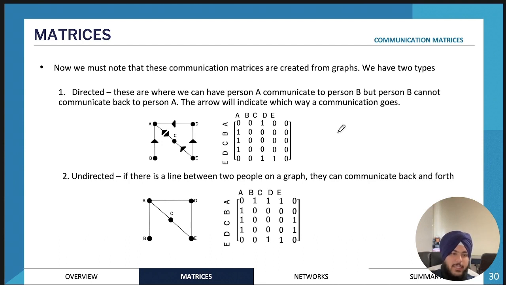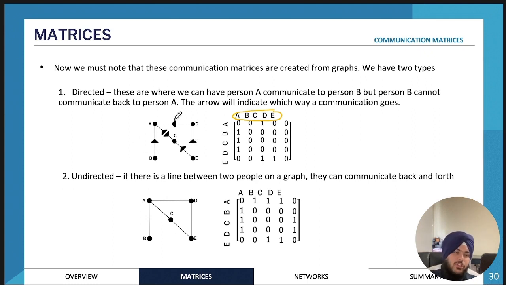Directed communication matrices are what we were looking at just before. Sorry, this is a little bit messed up in the formatting, just ignore that. It's A, B, C, D, E. A directed matrix is when one person can communicate with the other person, but it doesn't go both ways.